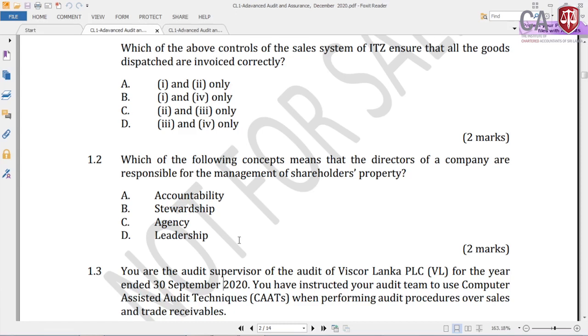The definition which we learn from your KE4 or the BL5 subject, and even at CL1 in the first chapter, you just read this one. Normally in chapter number 1 we can't see a question, but in this paper there is a small theory question. This is the bonus question. Which of the following concepts means that the directors of a company are responsible for the management of shareholders' property?